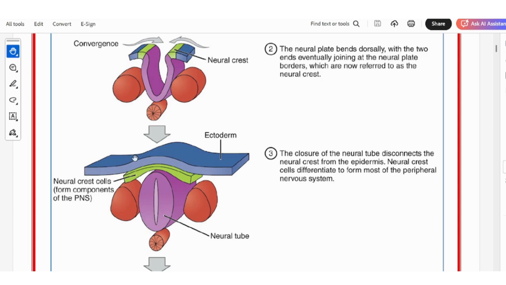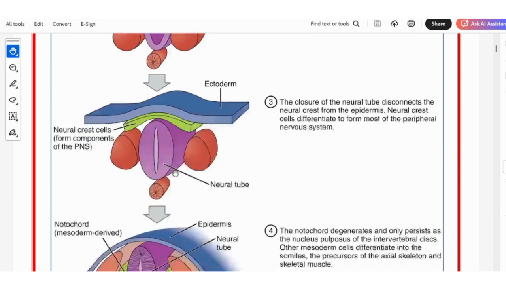This is the ectoderm layer which separates from the neural tube by the neural crest. The closure of the neural tube disconnects the neural crest from the epidermis or the ectoderm. The neural crest cells differentiate to form most of the peripheral nervous system.